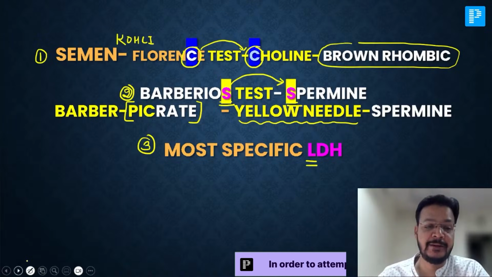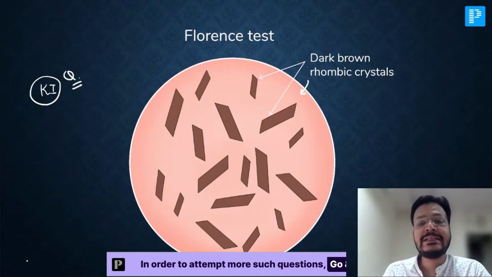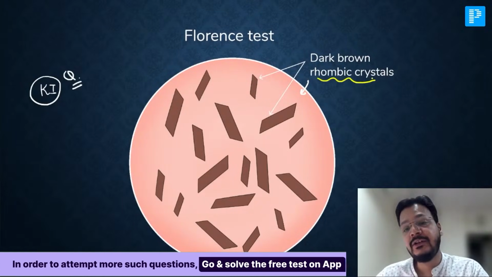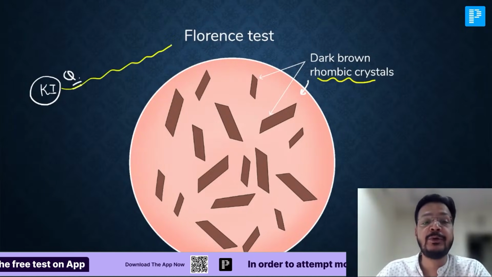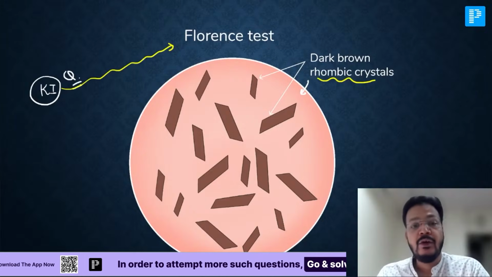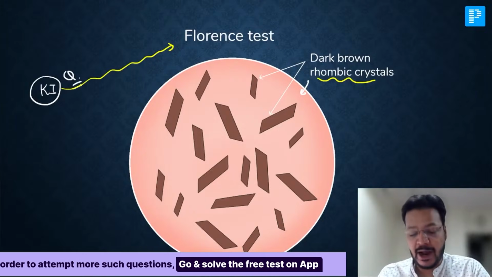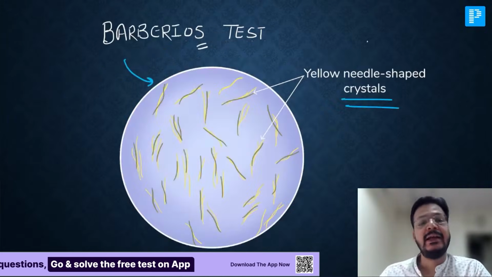LDH. Yes, beautifully done. Now, sir, this is a Florence test, the dark brown rhombic crystal. Yes, the choline. Choline has a dark brown color. In Florence test, we use potassium iodide. Yes. Now, the second, it is a brown.